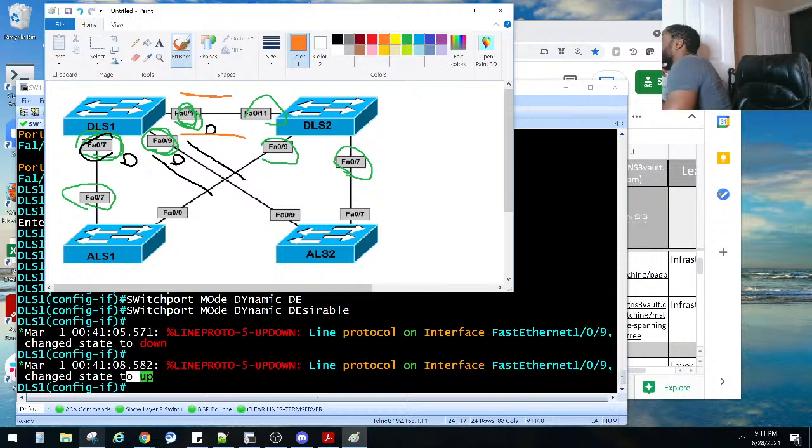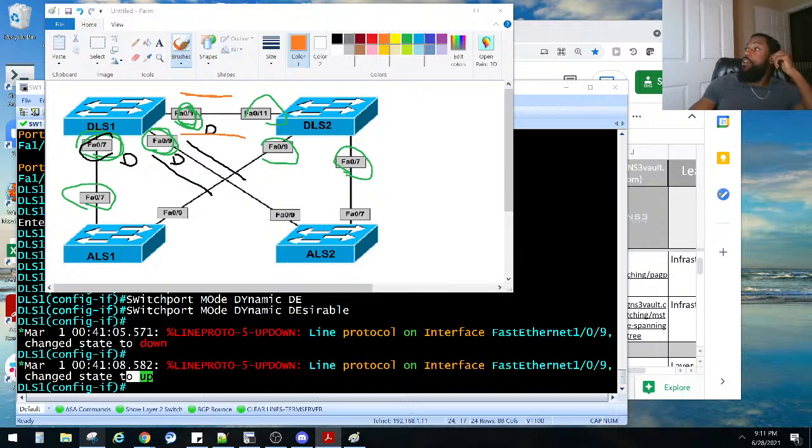Yes, it does. That's correct. Oh, so Sam is saying to stop DTP, switchport nonegotiate. Yes, but where did they say to not negotiate? They didn't ask us to turn off negotiation of a trunk.